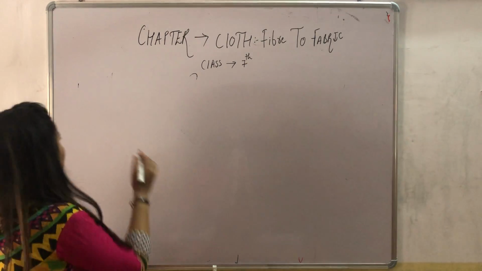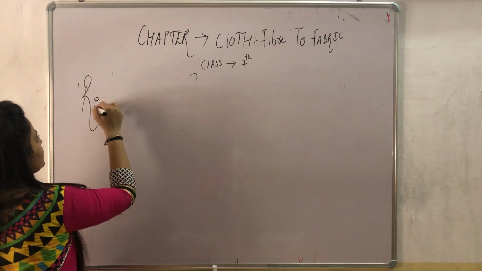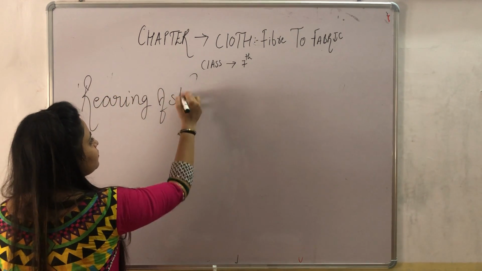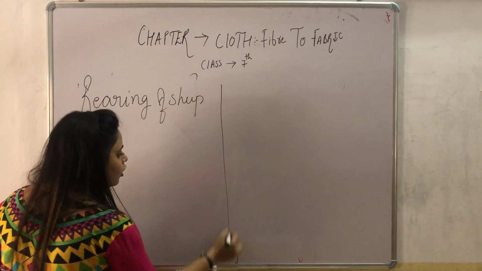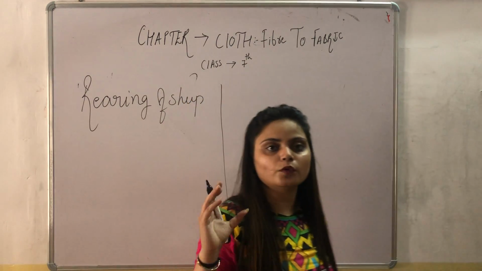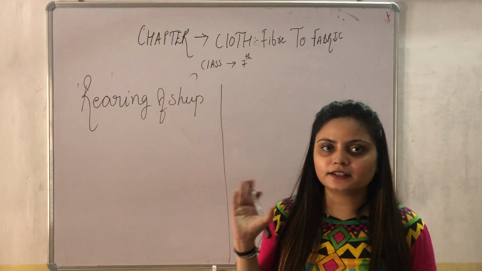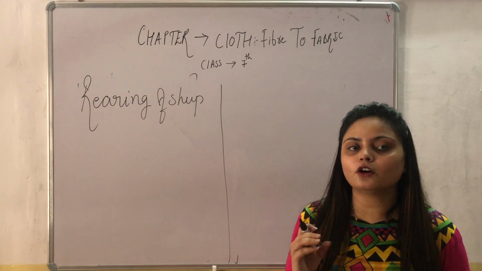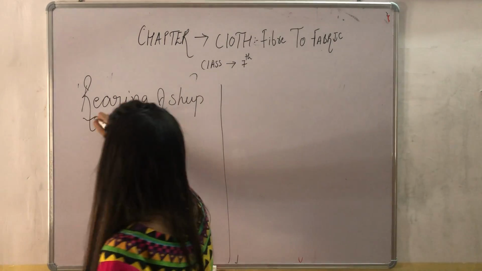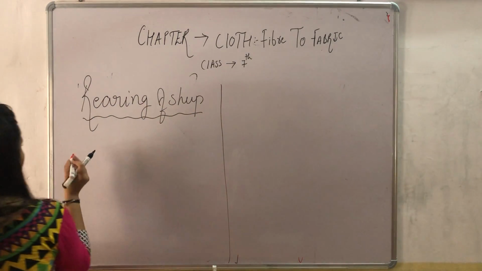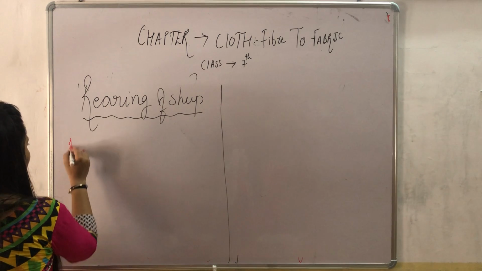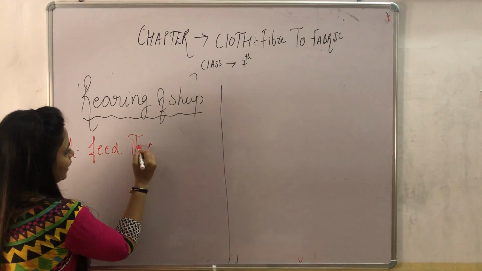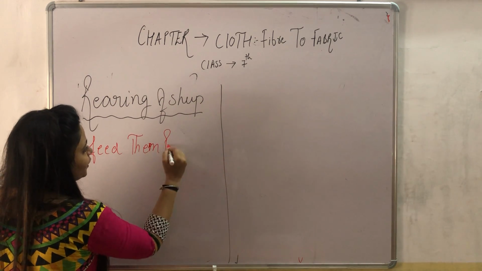Now, before we dive deep into the process of how we can obtain wool from sheep, the first thing we have to learn in this chapter is rearing of sheep. Rearing of sheep means that if we want something from anyone, we have to look after that thing. In the same way, if we want something from sheep, we have to take care of them. So when we talk about rearing of sheep, the first point is to feed them properly.